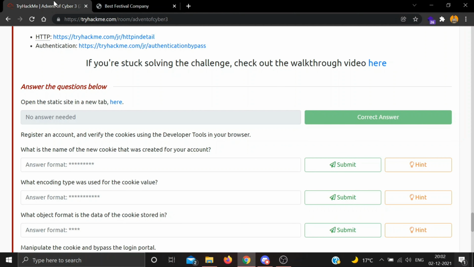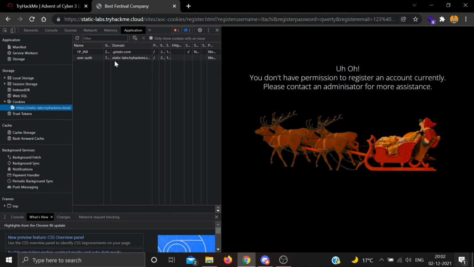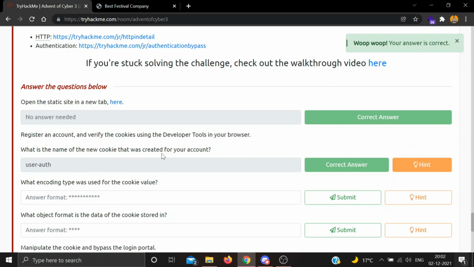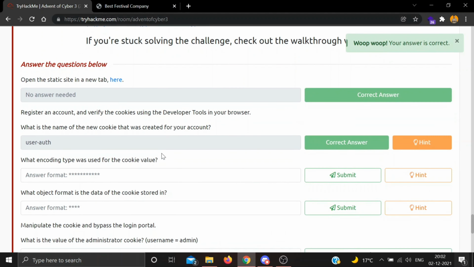Okay, so we need to know what is the name of the new cookie that was created. So it looks like user auth. Let's try this. Whoop whoop, current answer is correct.